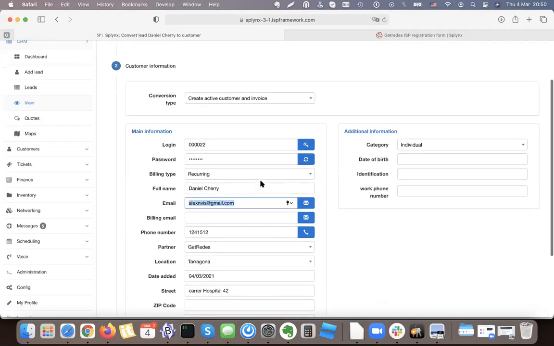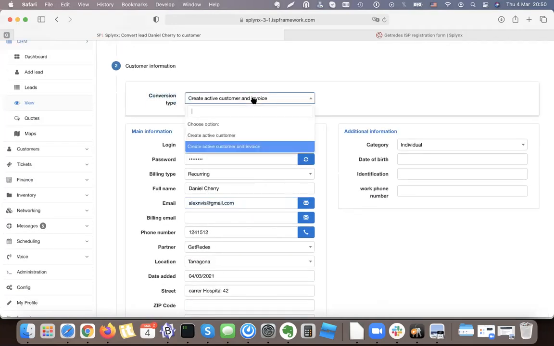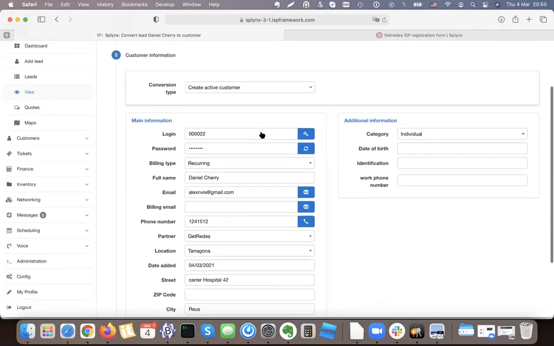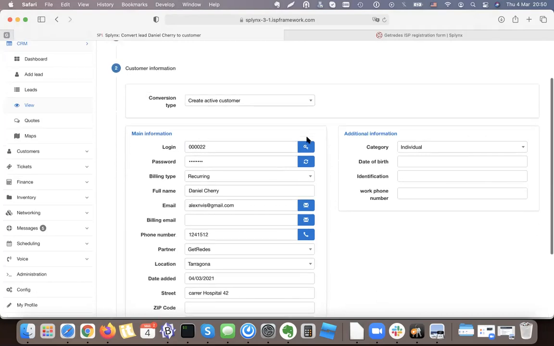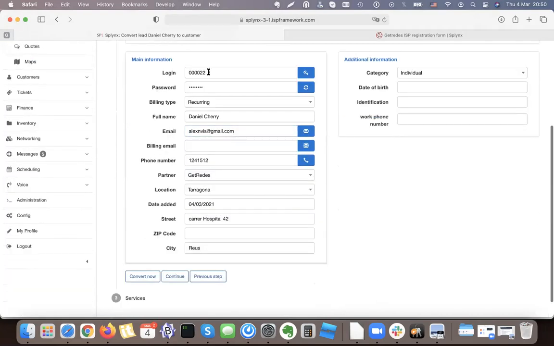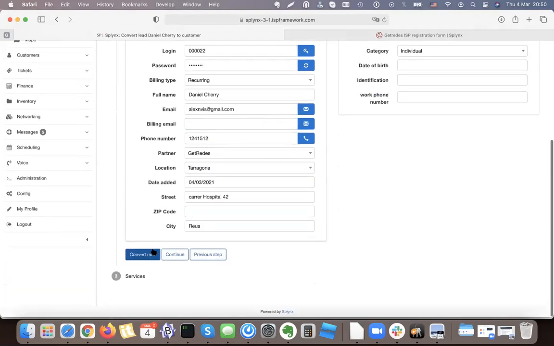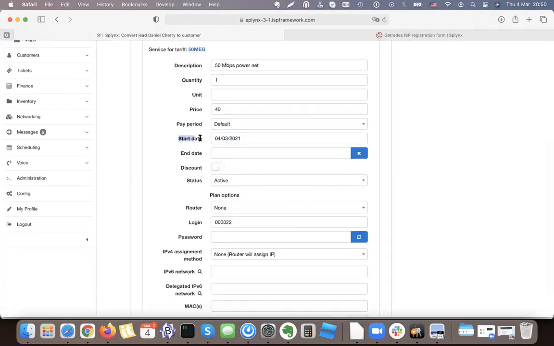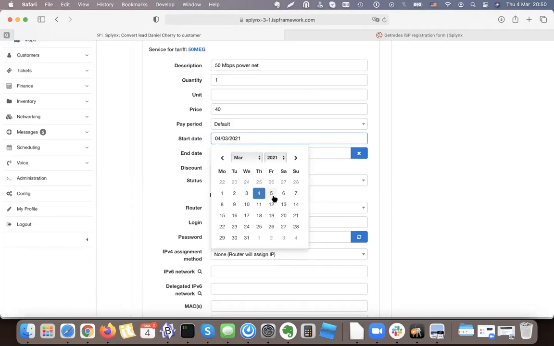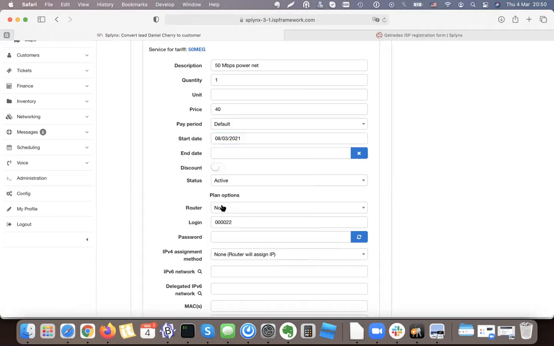I can update whether I want to create the invoice immediately for the client for prorata or not. I'm not doing that. I'll just activate him, and the invoice will be created in the next recurring period. There's data that I can change, but I don't want to change anything, and then I continue because I want to set up this customer, because we will connect him tomorrow. So let's start charging him from Monday. From Monday, he will be part of my recurring billing.